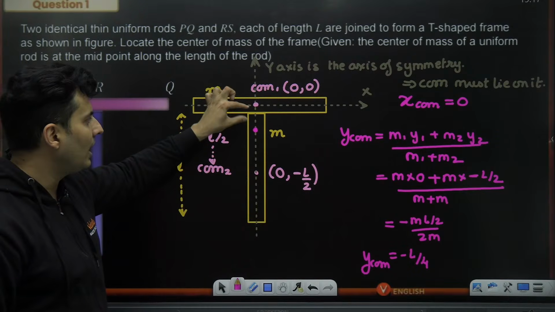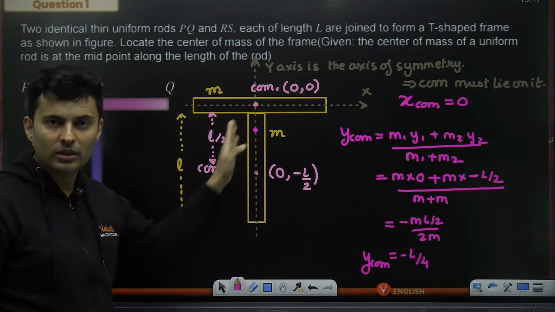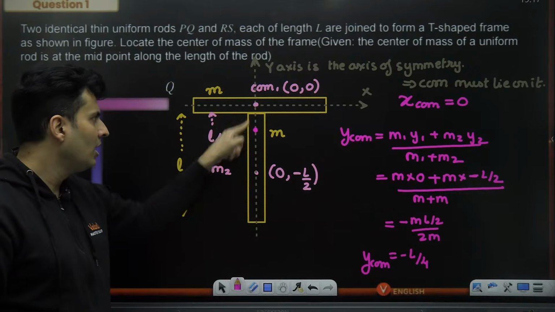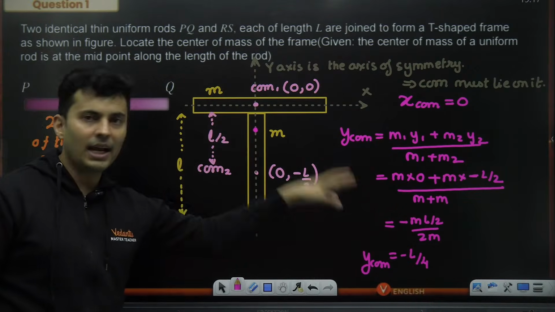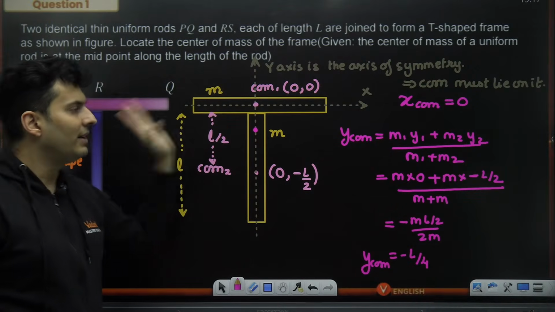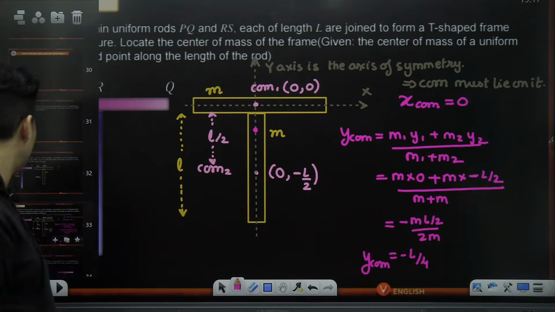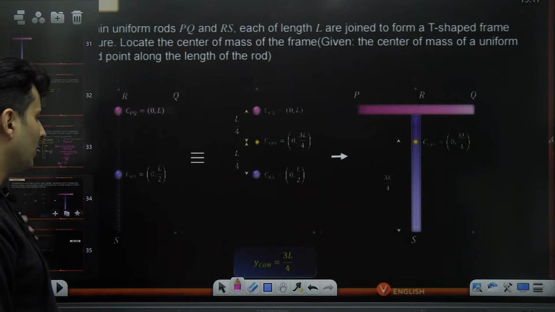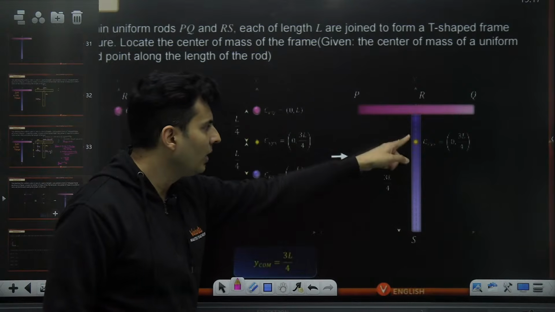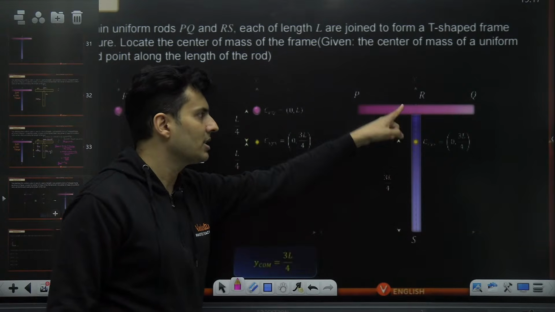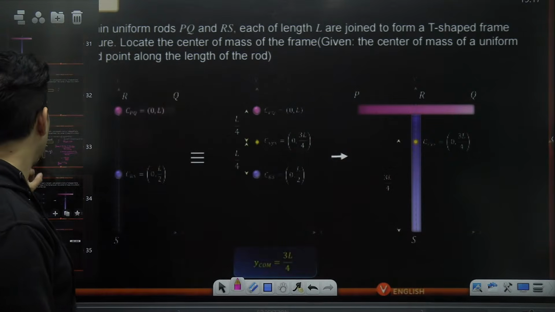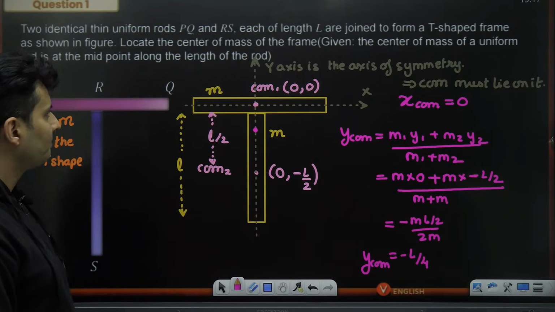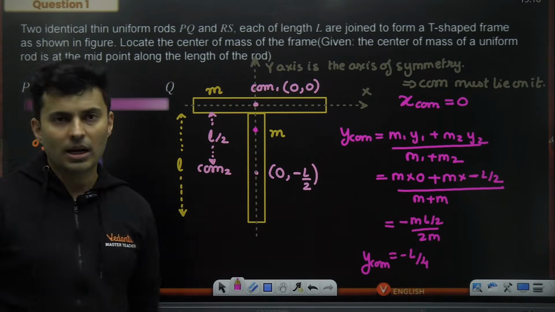So at a distance of L by 4 below the T junction, you will find the center of mass. That is the final answer. If you measure it from below, it will be 3L by 4. From the junction, it will be L by 4. Is that absolutely understood?